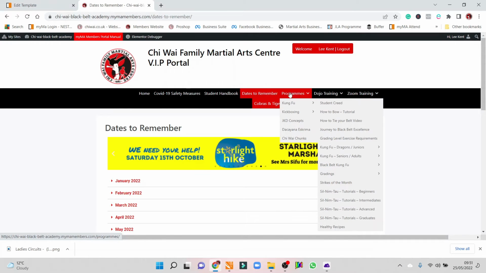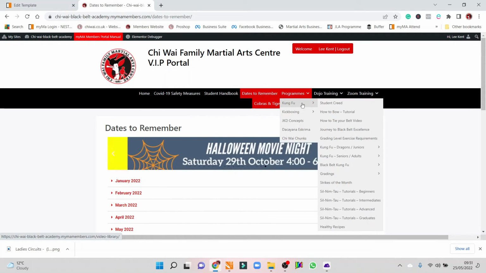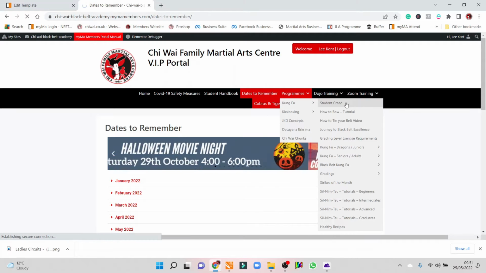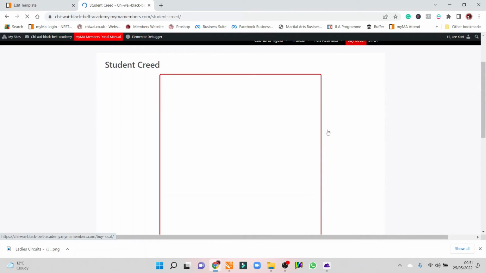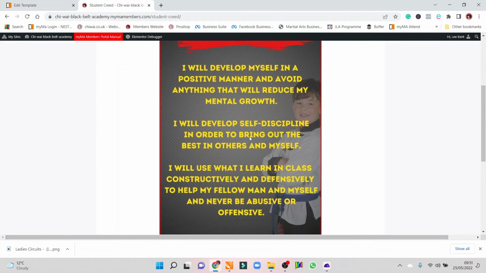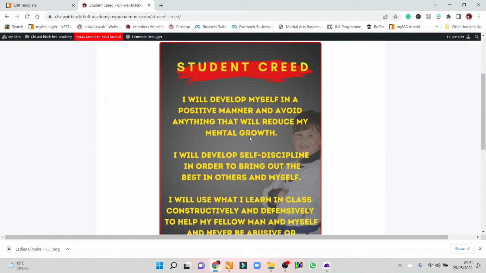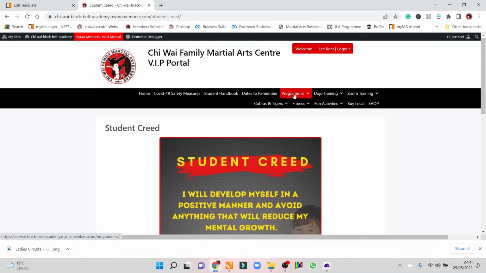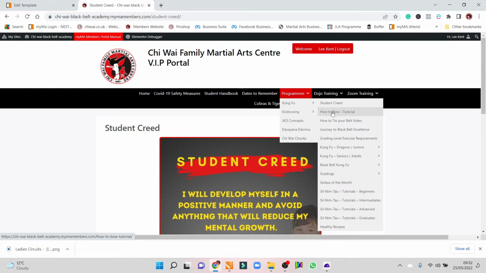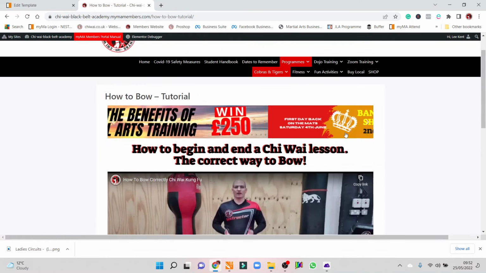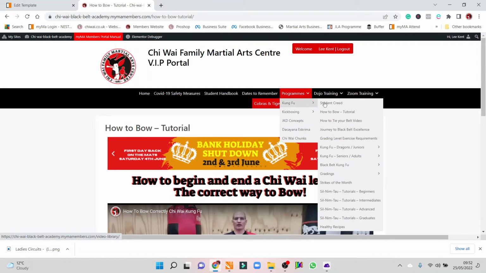All of it works pretty similar, so I'm going to look at the Kung Fu. In Kung Fu, we've got our student creed. If I click on student creed, all it does is show you an image of the student creed, which is what all Kung Fu students recite at the beginning of a lesson. On top of that, we've got how to tie a belt here, and how to bow, which is literally just a video tutorial on how to bow. Simple as that.